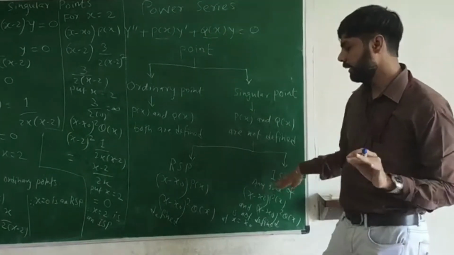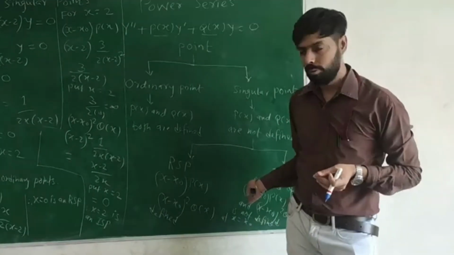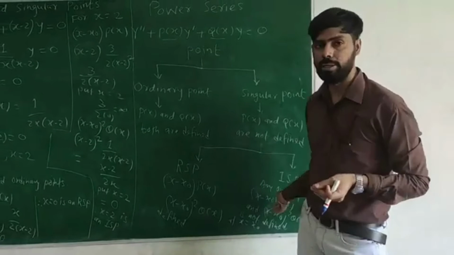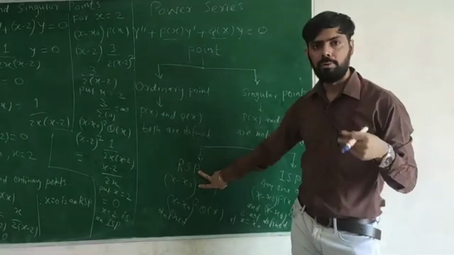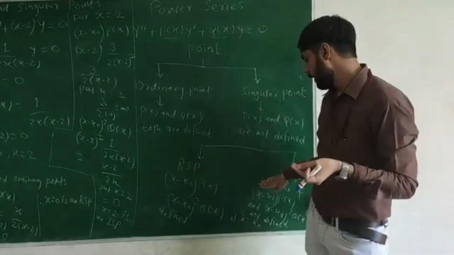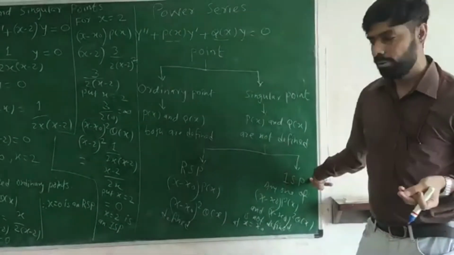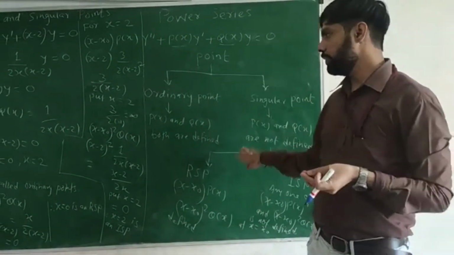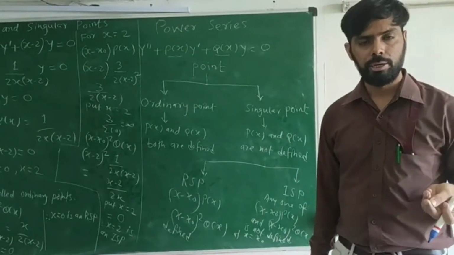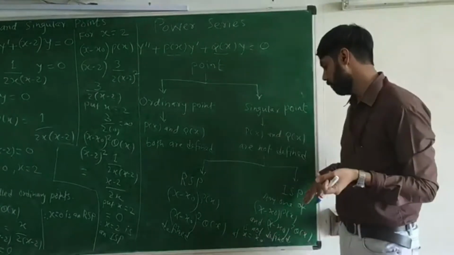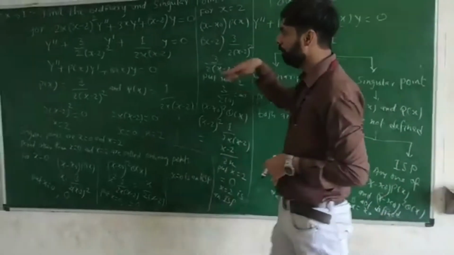So we can say that all points other than RSP will be in ISP. All other cases will be covered here, because if both are defined, then it will be RSP. Otherwise, for all other cases, like any one is not defined or both are not defined, it will be covered in ISP. This is just a basic introduction of points: what is an ordinary point, a singular point, a regular singular point, and an irregular singular point. To understand this concept, we will take one example.